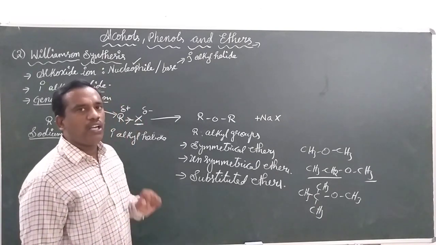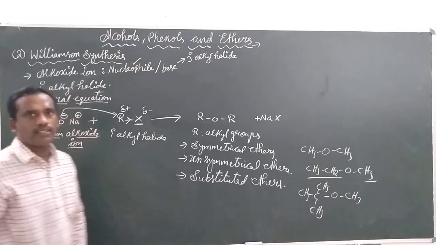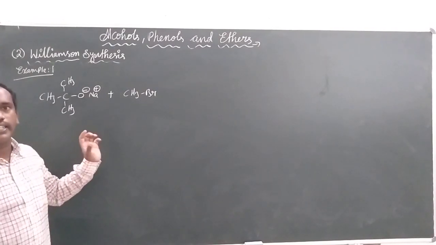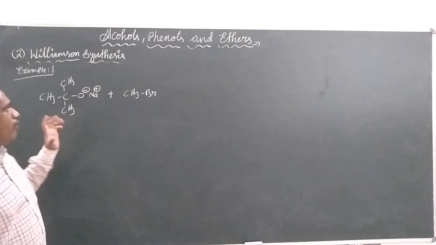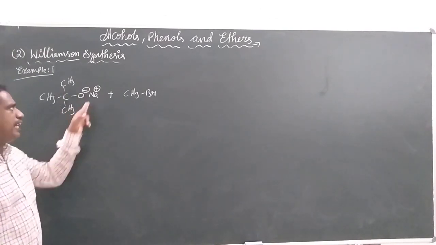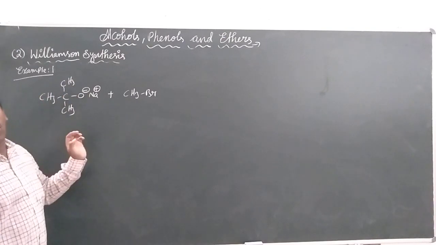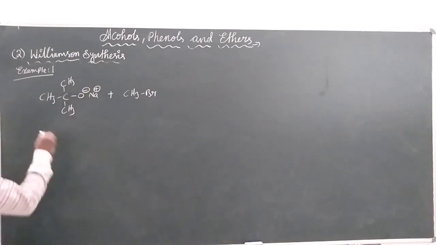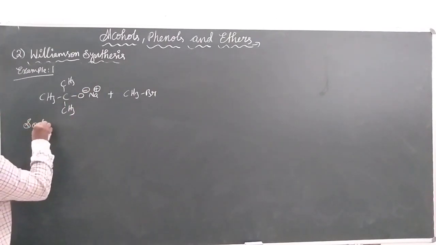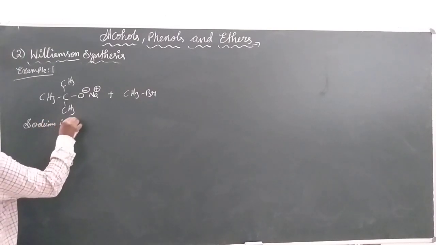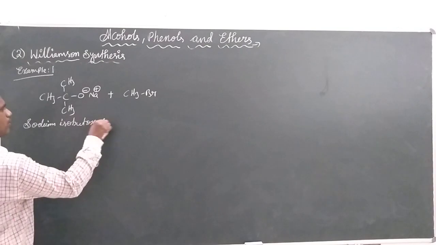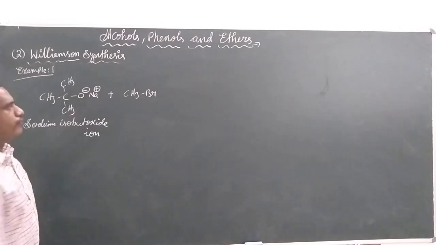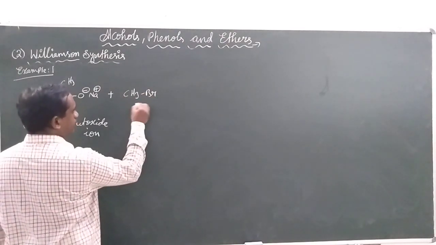Let us take one example of how to prepare a substituted ether. Let us take the reactants in this reaction, example number 1. We can find an alkoxide ion, the sodium alkoxide ion with an isobutyl group, so I shall call it sodium isobutoxide, and CH3Br.